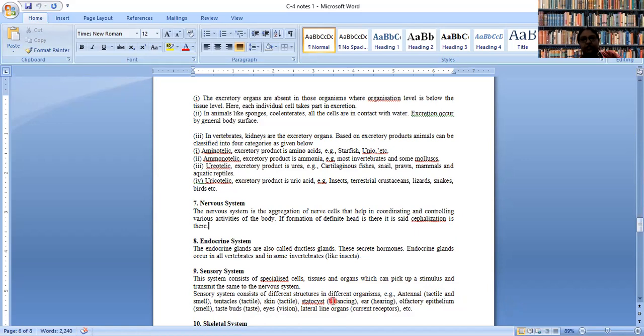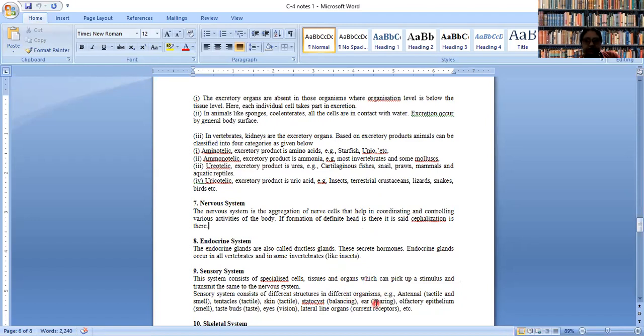In case of aquatic animals, maintenance of their balance is a very good idea because they are swimming in water, so they may need to maintain a balance in their body. So statocyst is an organ. I'll tell you later on when we will discuss each and every phylum. You will be able to know which type of nervous system is present in which phylum, that detail we will go into.